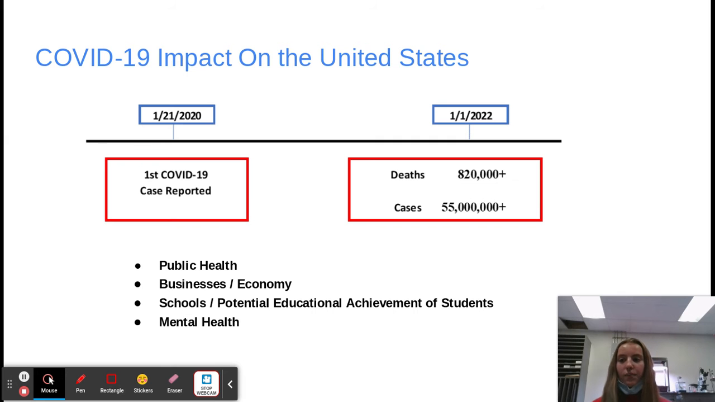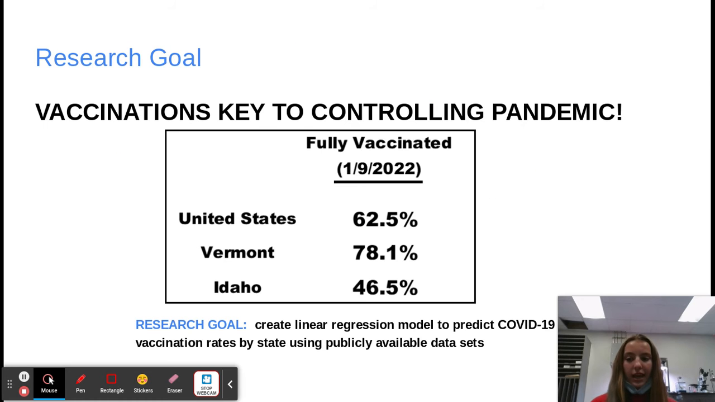in the United States. The societal impact of COVID-19 goes beyond public health. COVID-19 has affected American businesses and the economy. COVID-19 has impacted schools and the potential educational achievement of students. COVID-19 has impacted mental health. Vaccination is key to controlling the pandemic.